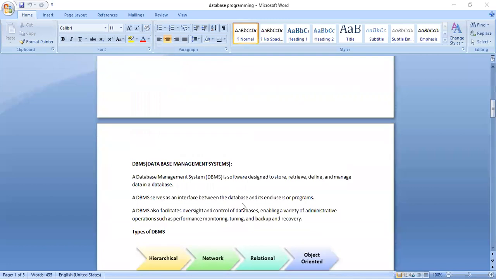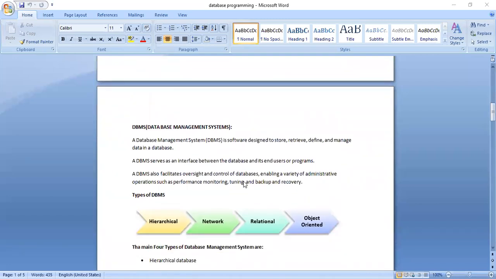Next, we will go to database management systems, or DBMS. What is DBMS? DBMS is a software. What is the use of this software? It is used to store the data into a database, to insert the data, delete the data, search the data, and modify the data. If you want to do anything with respect to that particular database, all those things can be done using a database management system. A database management system is basically software designed to do various operations or manipulations on a database.